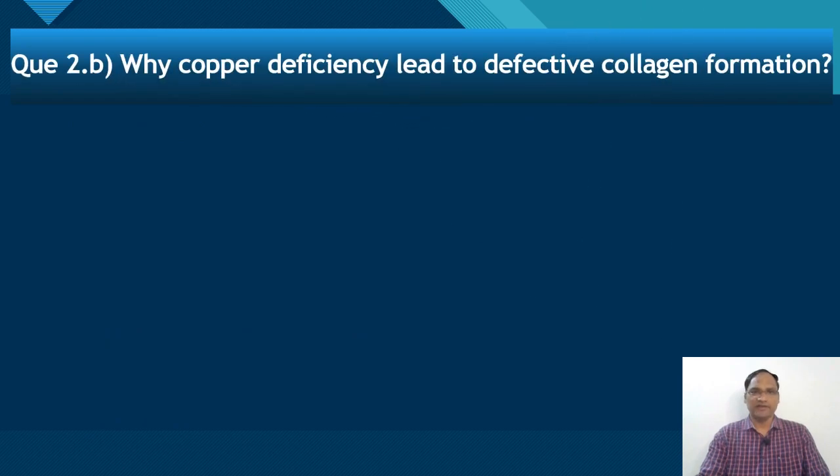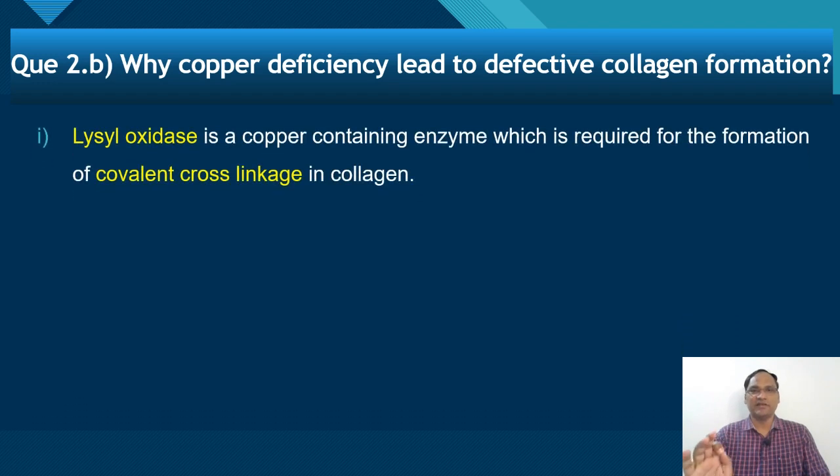Why does copper deficiency lead to defective collagen formation? Here you have to remember the functions of copper and which enzyme contains copper, and what is the role of that enzyme in collagen formation. So what is the enzyme which contains copper and has a role in collagen formation? That is lysyl oxidase. Lysyl oxidase is an enzyme which contains copper, and this enzyme is required for the formation of covalent cross linkage in the collagen. This enzyme is required for covalent cross linkage.